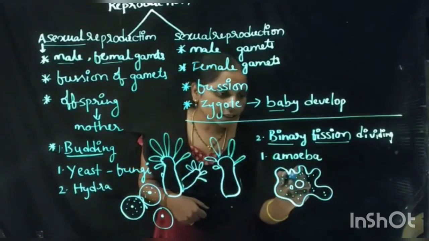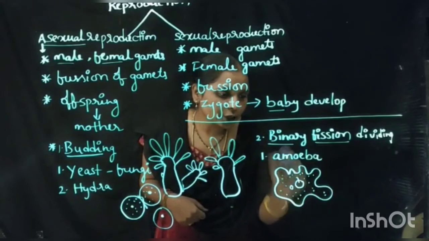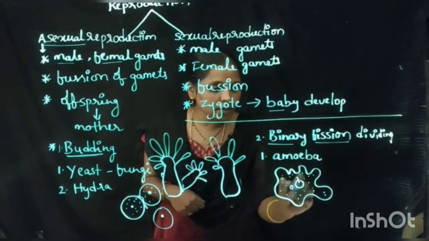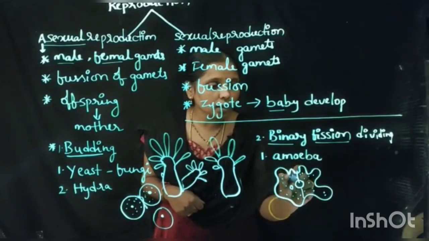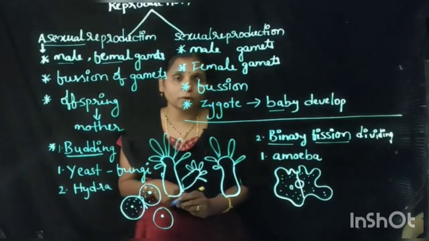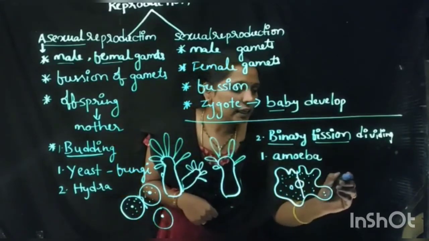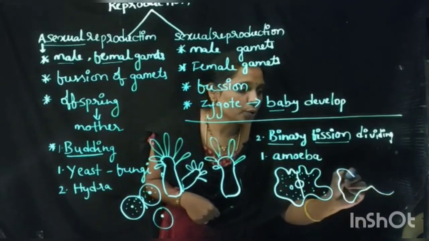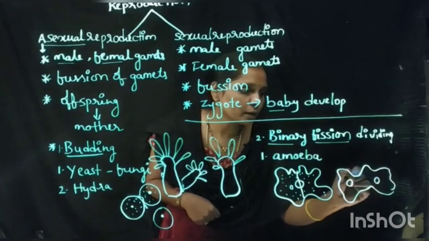First it starts division in its nucleus. Slowly that division takes place throughout the body. Then the amoeba divides into two amoebas. Divides into how many amoebas? Two amoebas.